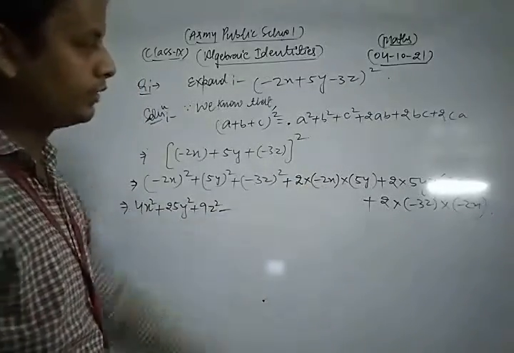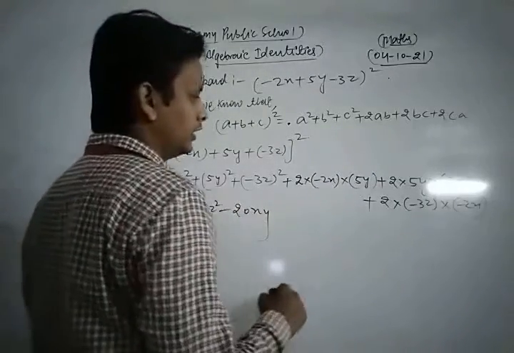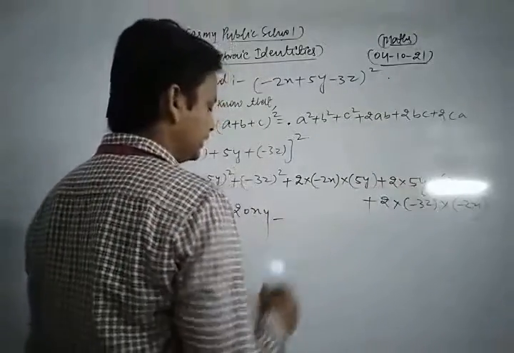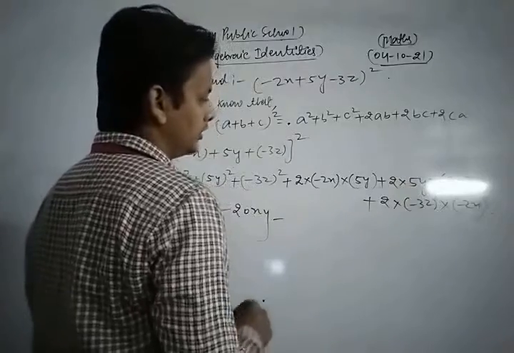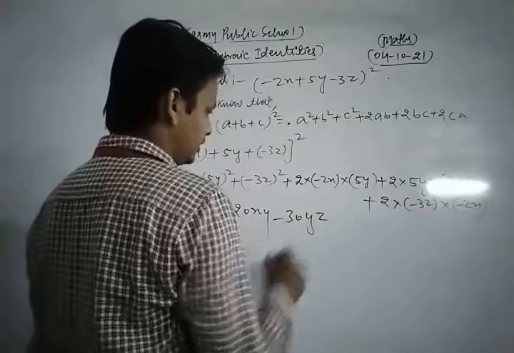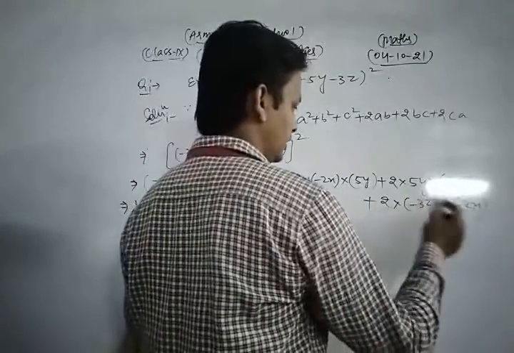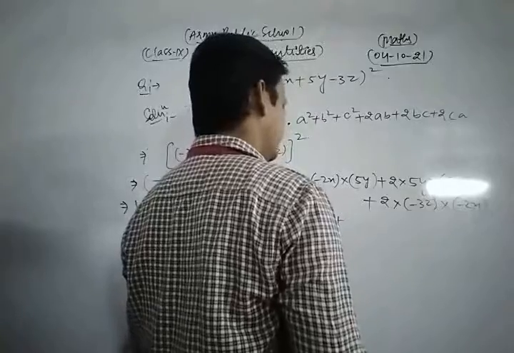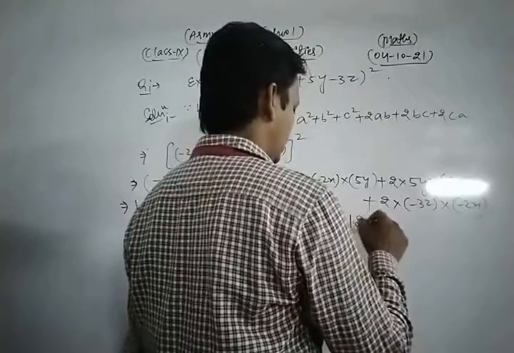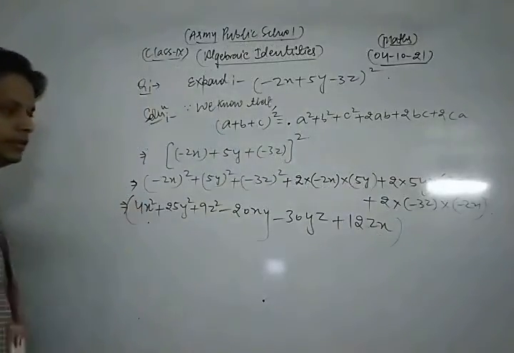Okay. 2 times 4 times 5 is 20. This is 20xy. Here plus minus, this is minus 2 times 5 is 30, 30yz. And here minus plus, and plus 3 times 2 is 6, times 2 is 12, zx. This is 12zx.